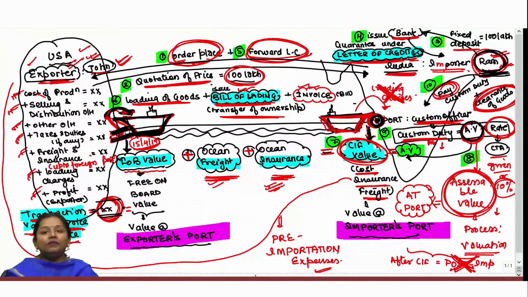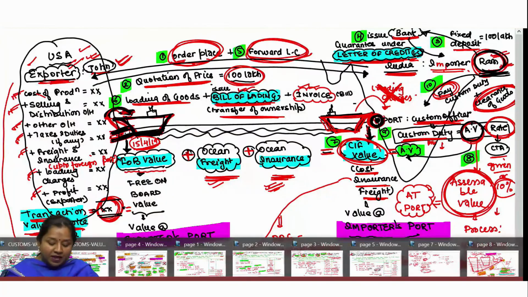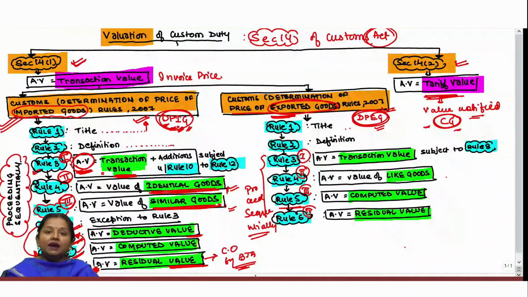Generally, the basic principle which I have given you is that custom duty is to be computed at the Indian port, therefore assessable value shall be taken as the aggregate of all those expenses which are incurred to deliver these goods at the Indian port. Based on this principle, the government has created certain rules given under the DPIG rules, which need to be followed in sequence. This sequence we will see again in future sessions.